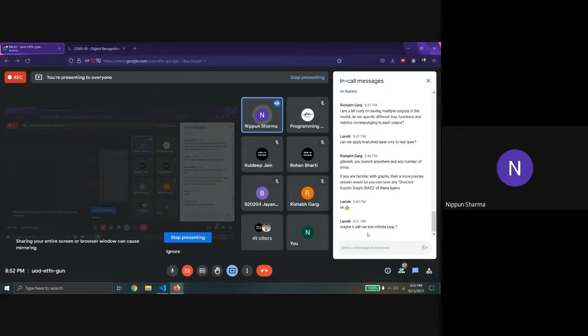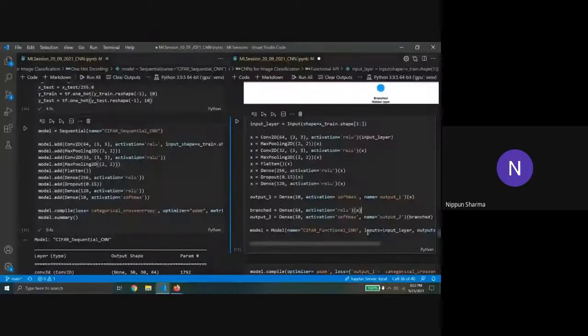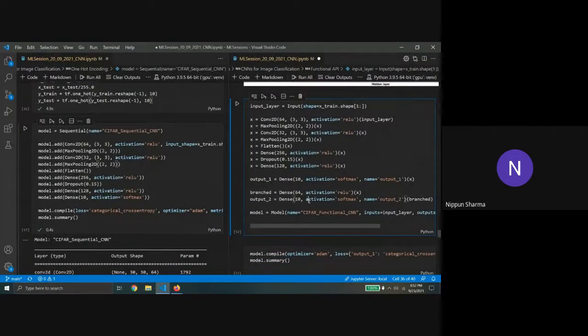Just to clarify a little bit more about the use case of functional API. Many times we not only want to create the class, but we also want to do object detection, if you have heard about it, where we put bounding boxes around some images and then classify that image as whether it's a person or cat or whatnot. In those cases, functional API is used.